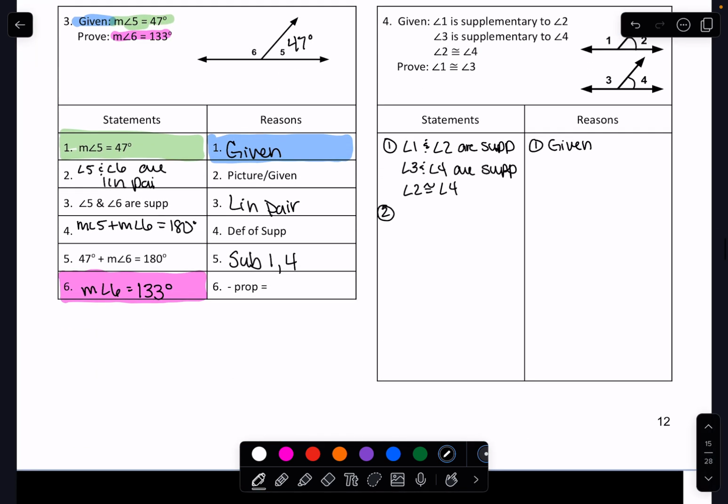I'm going to say the measure of angle 1 plus the measure of angle 2 is equal to 180. And we do have 2 supplementary problems, so we can do them at the same time. Measure of angle 3 plus measure of angle 4 is 180. And all of that is because of the definition of supplementary angles.